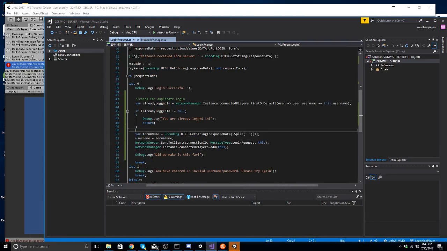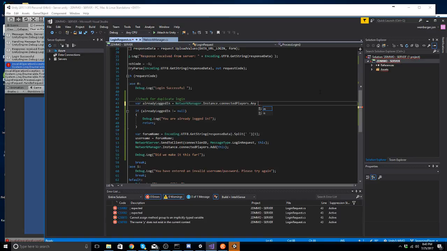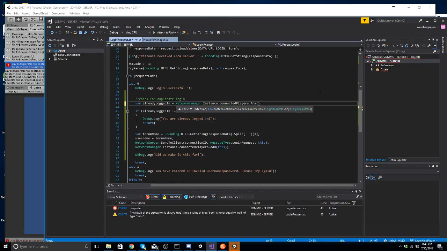So check this out. alreadyLoggedIn equals .Any, and it takes in a login request with a bool. It's going to return a true or false. You can see here, extension bool: you pass in a login request, you get a bool back. This time it's just going to give you an actual bool. It's not going to give you the type of class, which is what Where did.